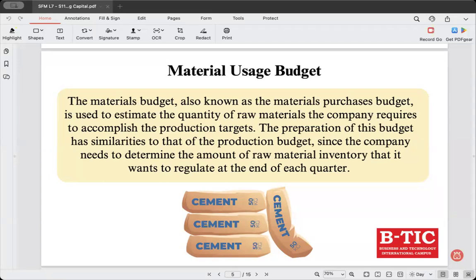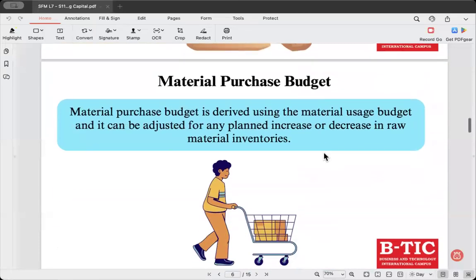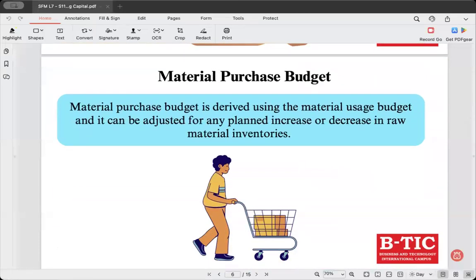So this budget is directly based on the production quantity budget. So you have to understand, first we make the sales budget, then we proceed to the production quantity budget, then we proceed to the material usage budget, then we move to the material purchase budget.